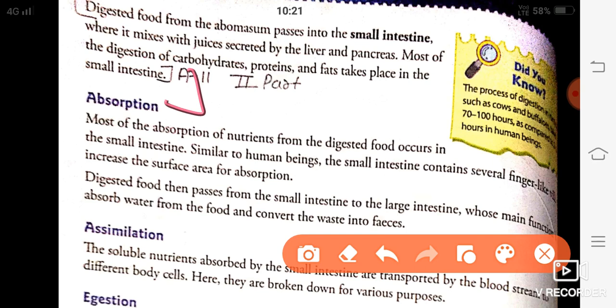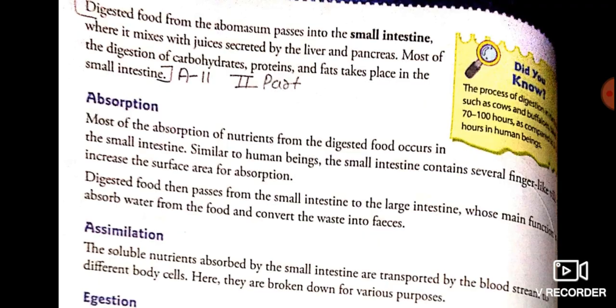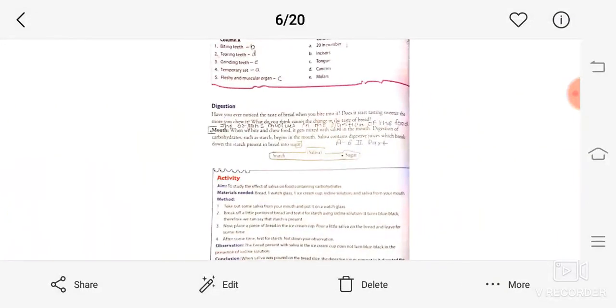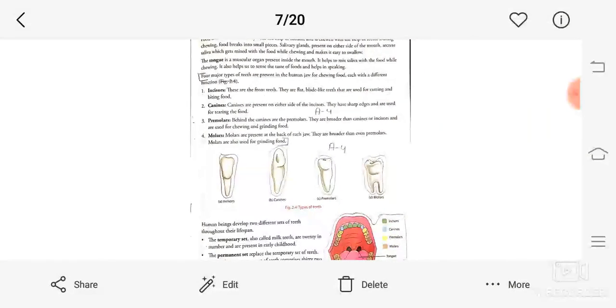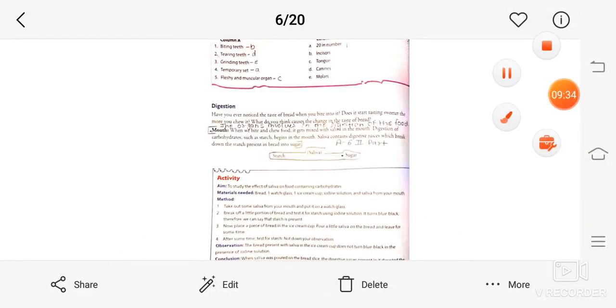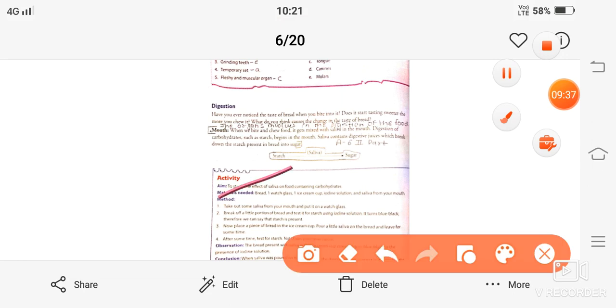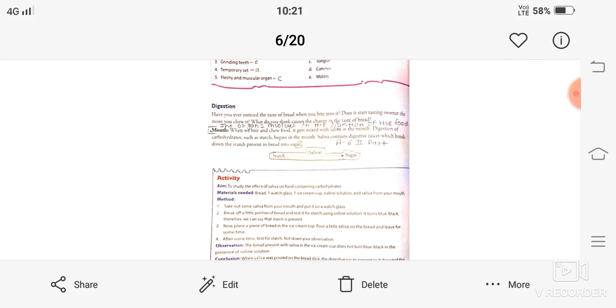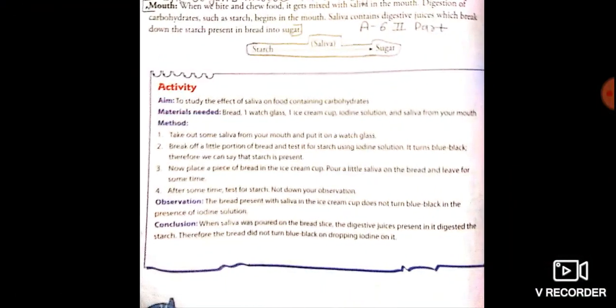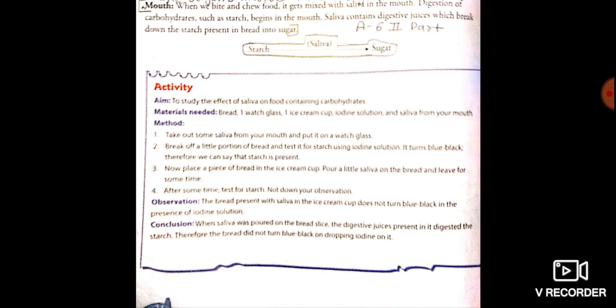Okay, and yes, I have to tell you the diagrams and activities which you have to write. Let's see which activity you have to write in your copy. There is only one activity which you have to write in your copy: the activity given on page number 24. This activity you have to write in your copy.